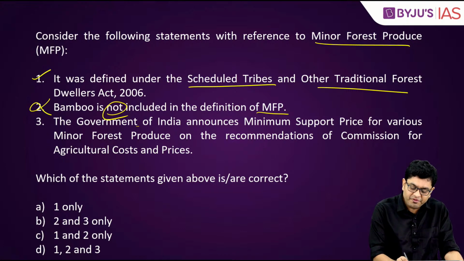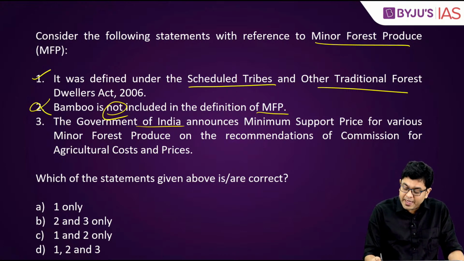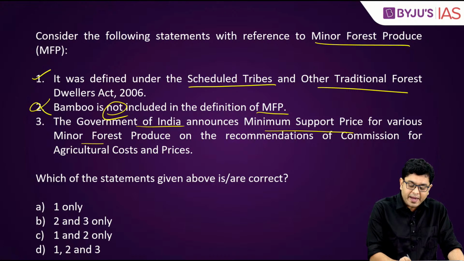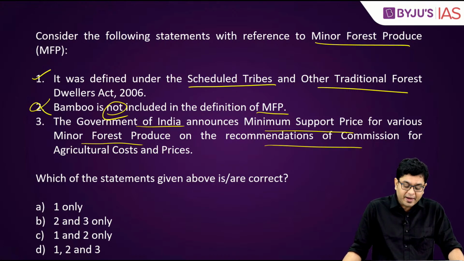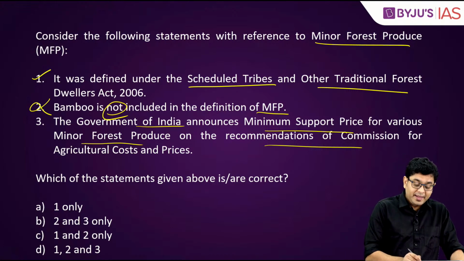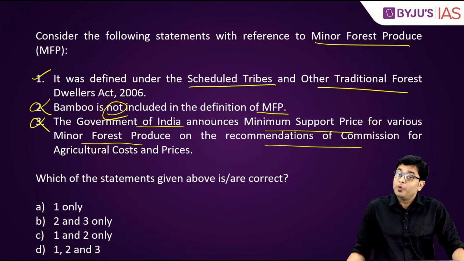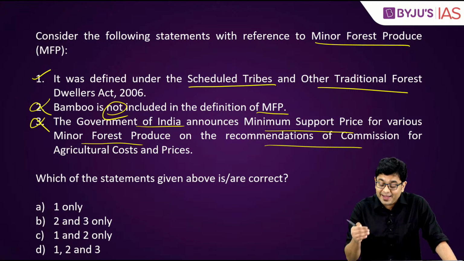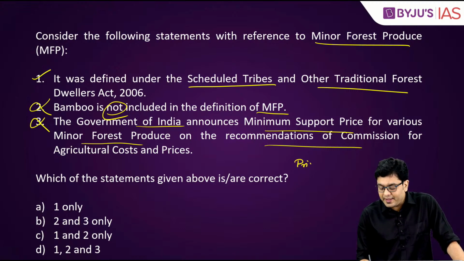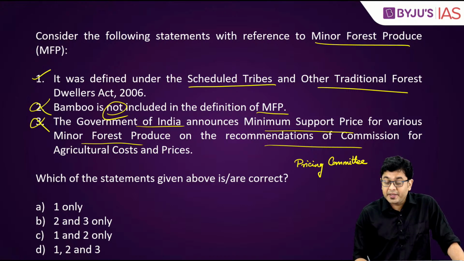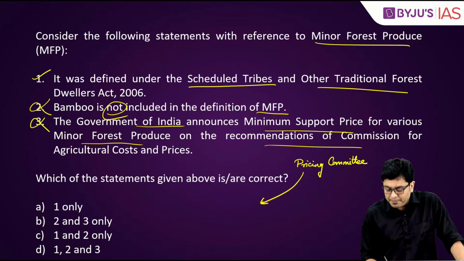Now, the government of India announces minimum support price for various minor forest produce on the recommendations of Commission for Agricultural Cost and Prices. Now, this is incorrect. Now, even though the government of India declares a minimum support price, it is actually done by the pricing committee. It is done by the pricing committee of Ministry of Tribal Affairs.